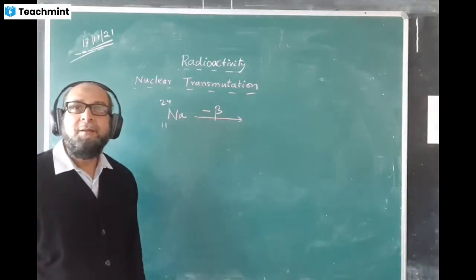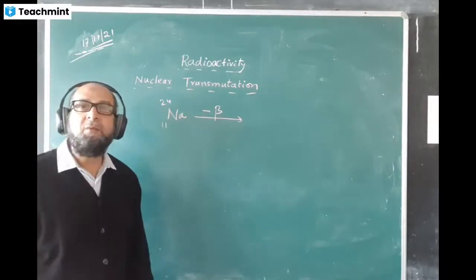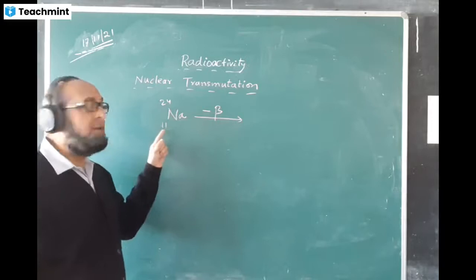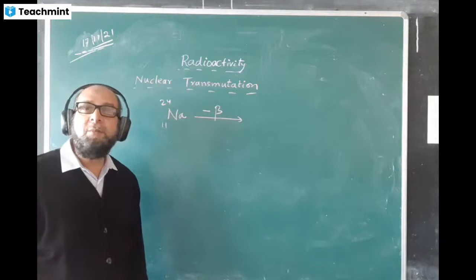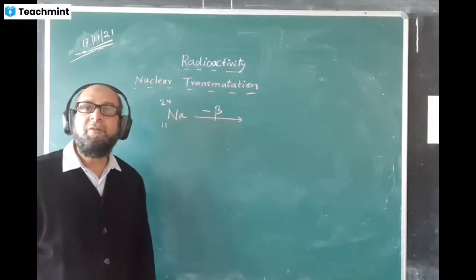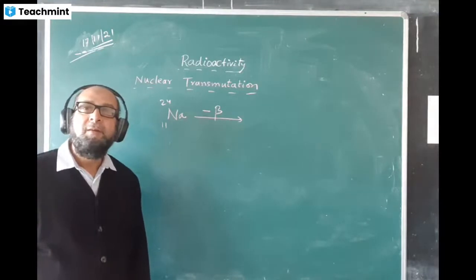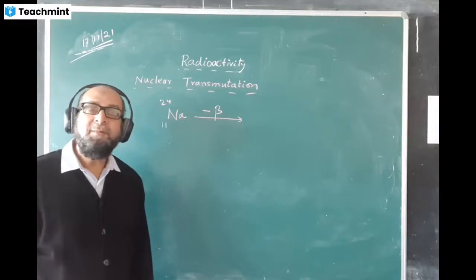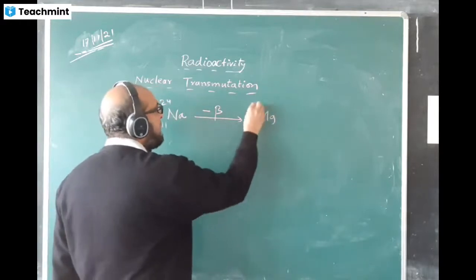Okay. Now I'm writing a particular one, sodium 11, 24, and a beta particle emitted. Tell me the answer. What answer would you expect? 24 and 12. And 12 is the atomic number of which nucleus? You don't know the periodic table? It is magnesium. Sodium will change into magnesium. This is 12. This remains the same.